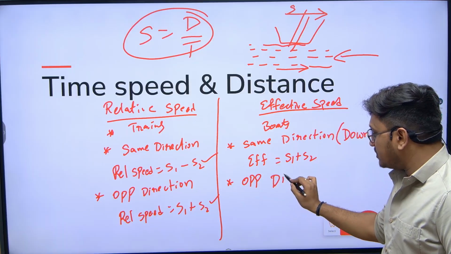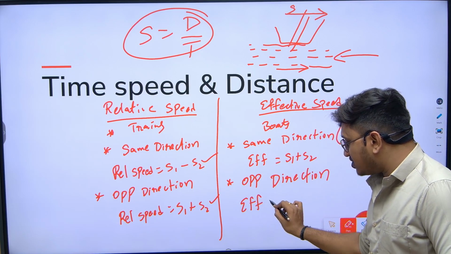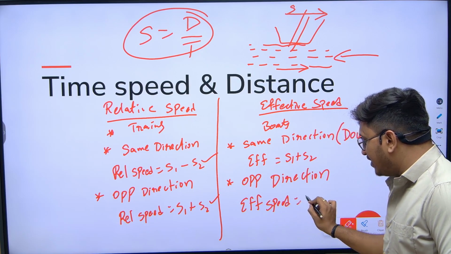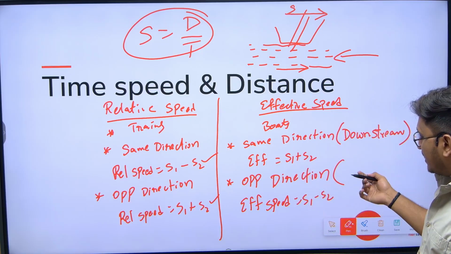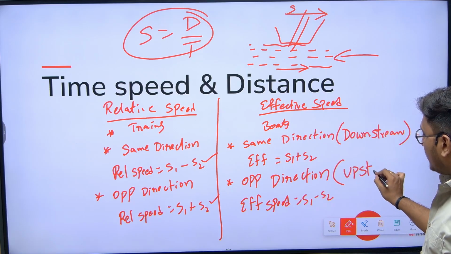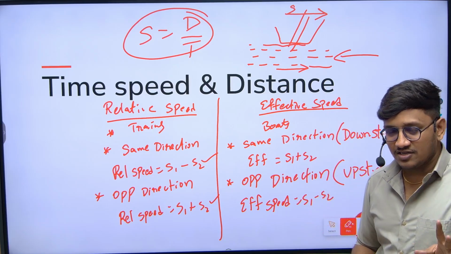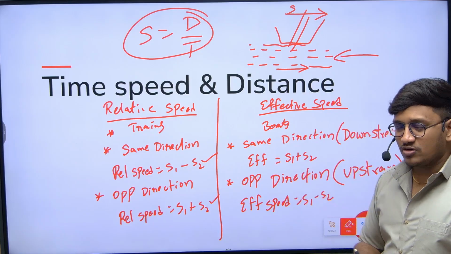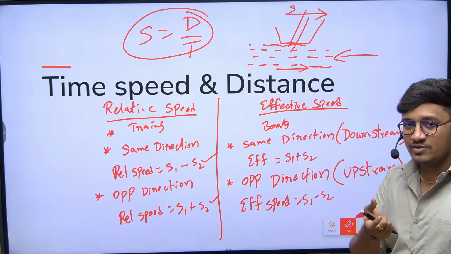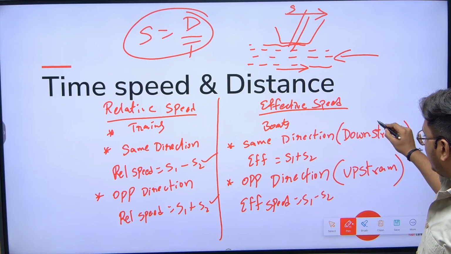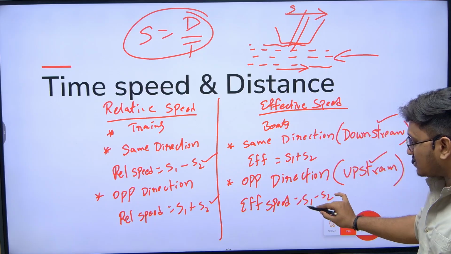So if both objects are in the opposite direction, their effective speed will be s1 minus s2. For the opposite direction, in the exam they will mention it as upstream. When they mention the word upstream, just remember the point: both water and boat are in the opposite direction. The boat is going against the stream, here stream is water. So downstream and upstream, remember these two terms. Downstream means s1 plus s2, upstream means s1 minus s2.